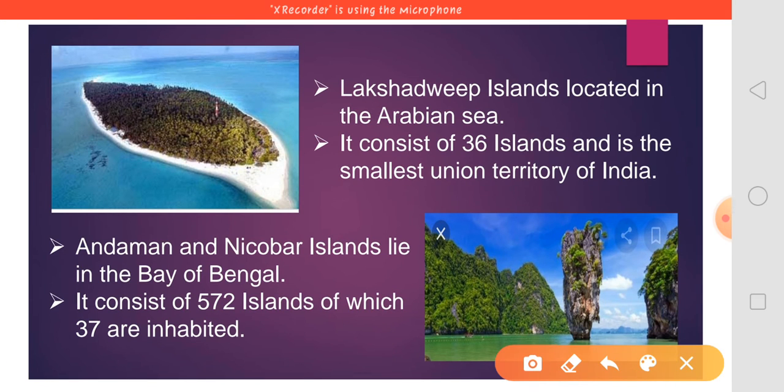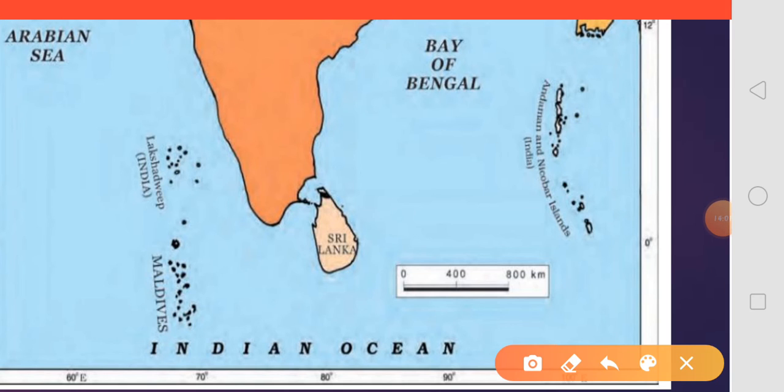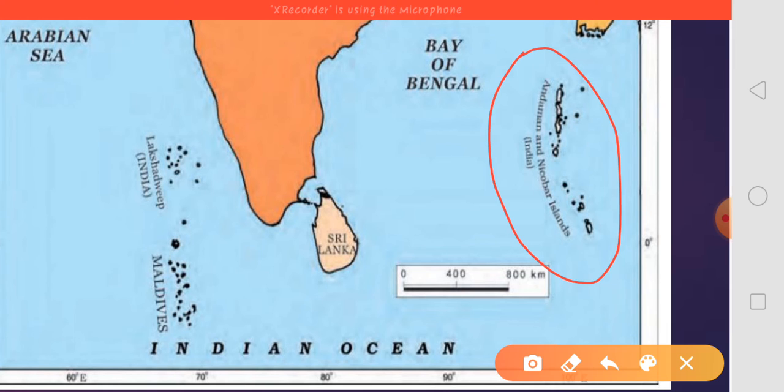Now the Lakshadweep Island is located in the Arabian Sea. So in the map let's have a look at where Lakshadweep Island is located and where Andaman and Nicobar is located. Here you can see that in the eastern part, in the Bay of Bengal, Andaman and Nicobar Islands are located, and in the west, in the Arabian Sea, Lakshadweep Island is located.